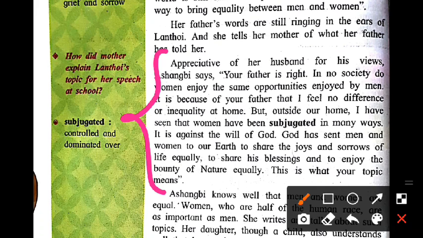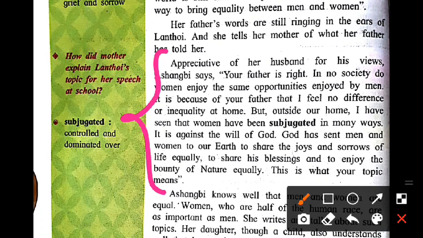Okay, so that's why she says to that daughter that her father is right, because in no society do women enjoy the same opportunity enjoyed by men. It is because of your father that I feel no inequality at home, but the atmosphere of the home of this couple is totally different there.